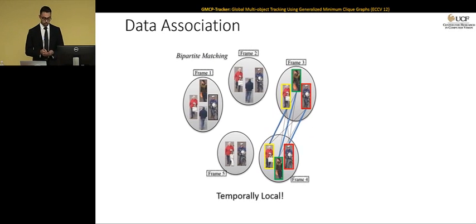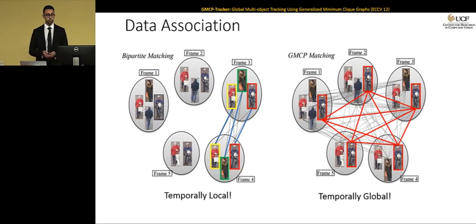However, in GMCP, we are not temporally local, but we are temporally global, which means that instead of two frames, we consider many more frames during data association. And instead of having a bipartite graph, we have a k-partite complete graph. And now, the track of a person is going to form a clique in this complete graph, as shown in red. So you see the k-partite complete graph with gray edges, and you see a track of a person which is forming a clique in red. So the goal of GMCP is to find these cliques for you.